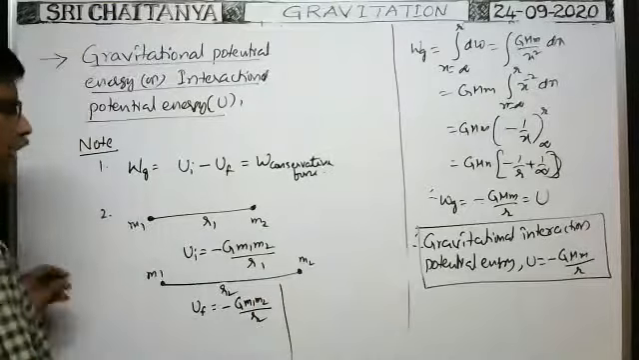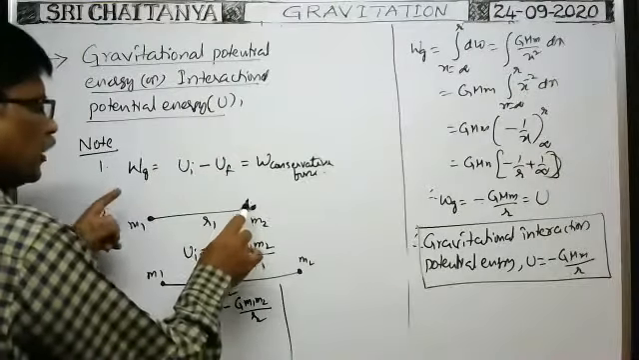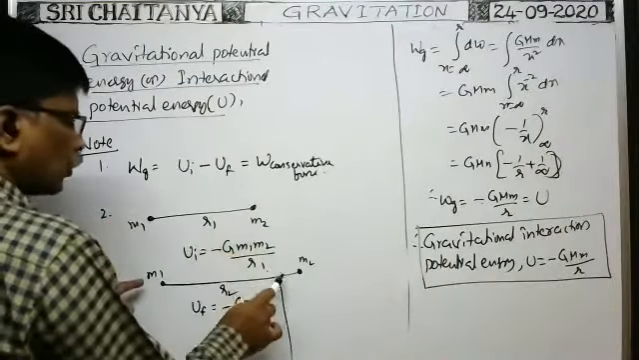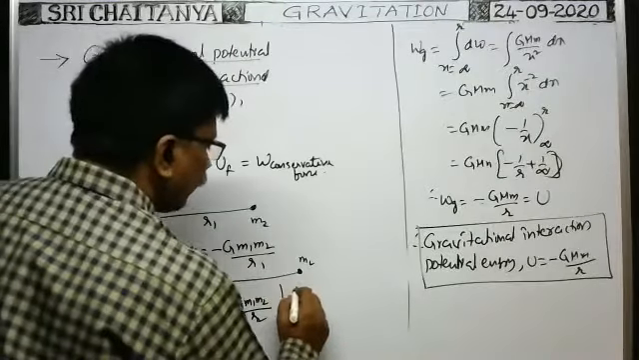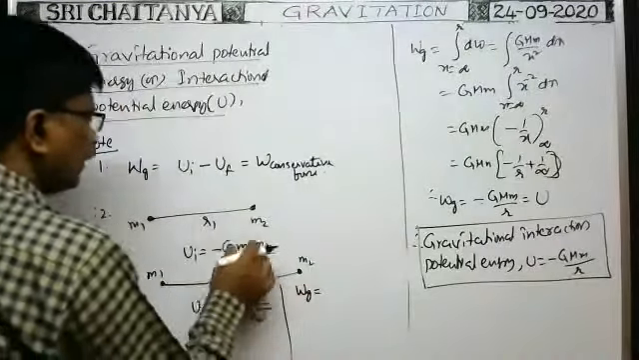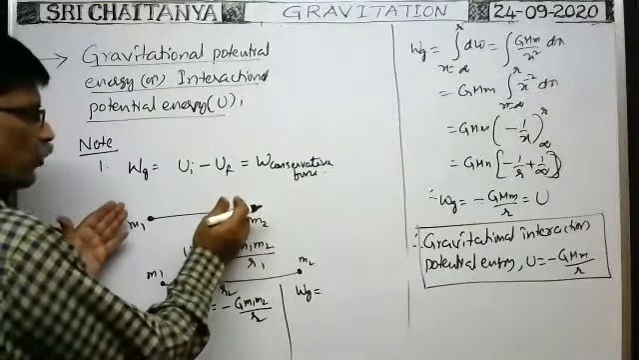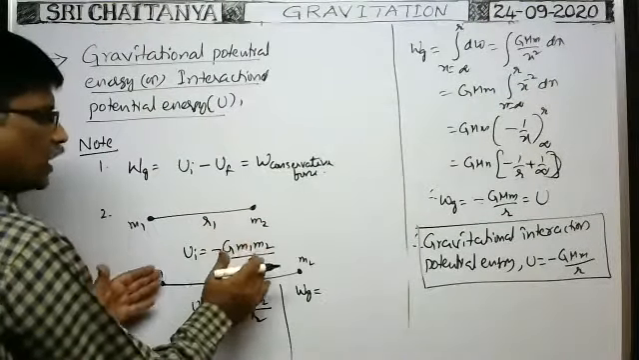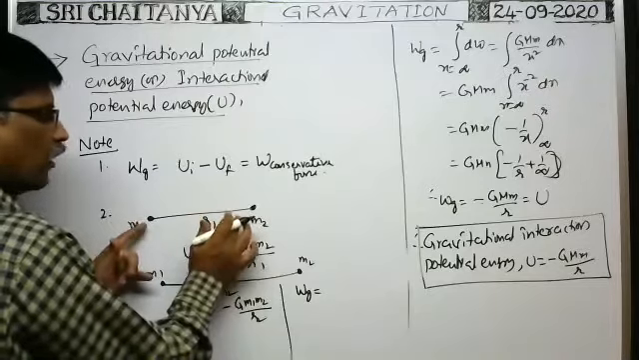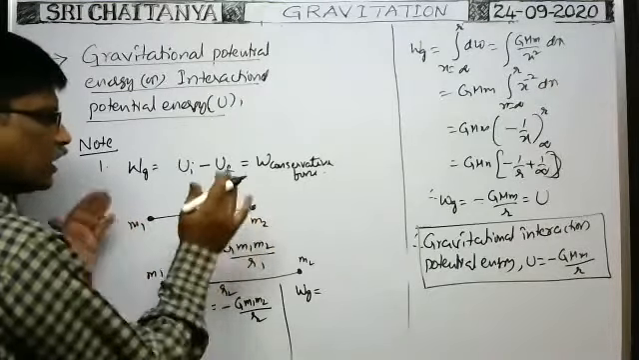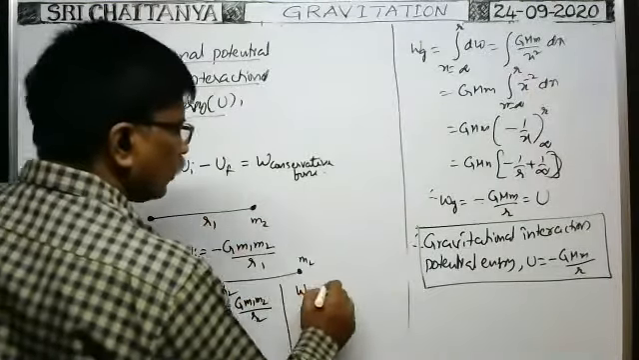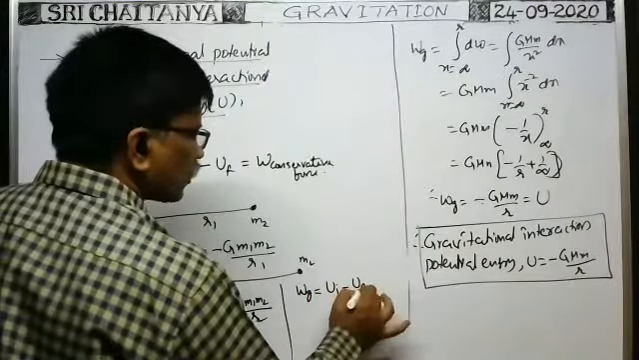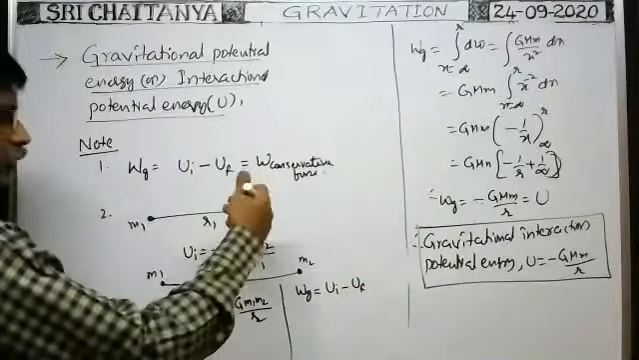Therefore, in changing the distance between the two particles from R1 to R2, what is the work done by gravity between the two particles? That is, because of the gravitational force of attraction between the two particles, what is the work done? So Wg is equal to initial potential energy minus final potential energy. Of course, you substitute these formulas and calculate.